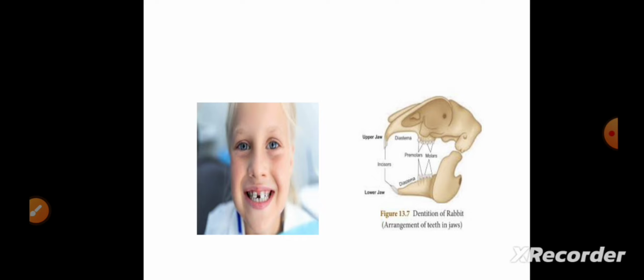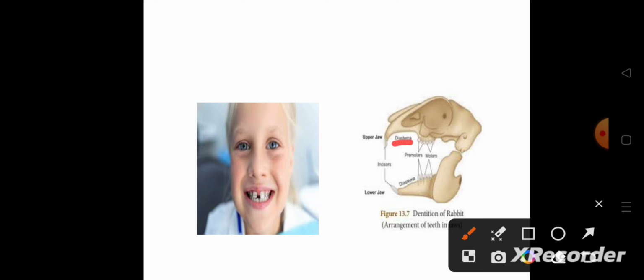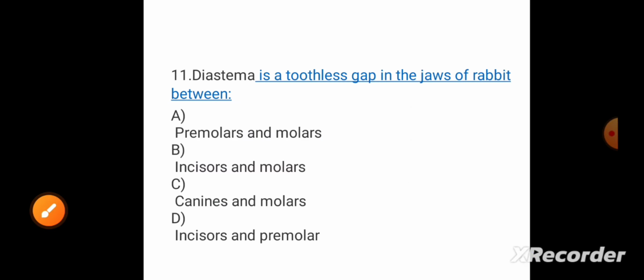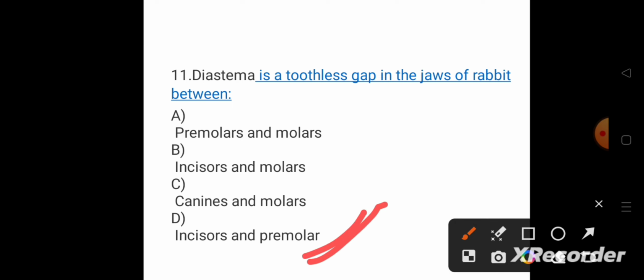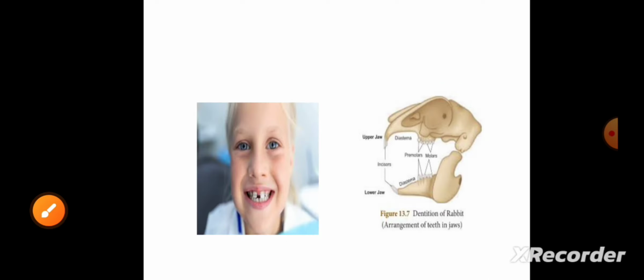Okay, this is the case of diastema. This gap is known as diastema. In case of rabbit, the gap will be between the incisor and premolar. Now coming to question number 11.